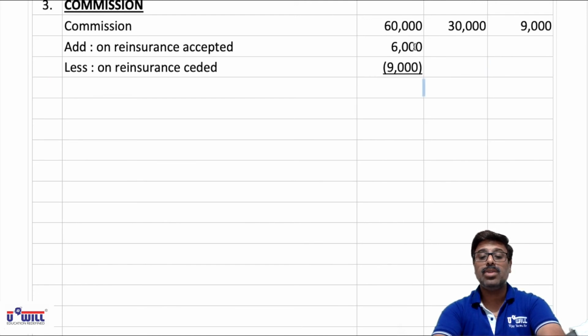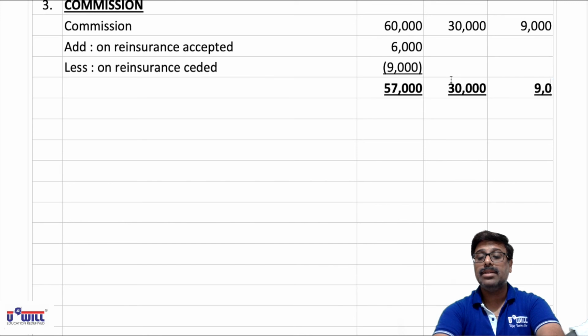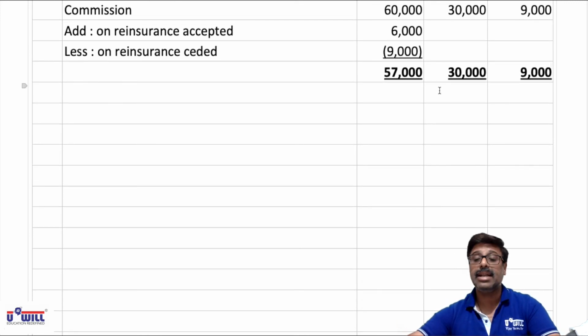So the final total we will get is 60,000 plus 6,000, 66,000, minus 9,000, that is 57,000. Then 30,000 and 9,000. These amounts will appear in revenue account: 57,000, 30,000 and 9,000.